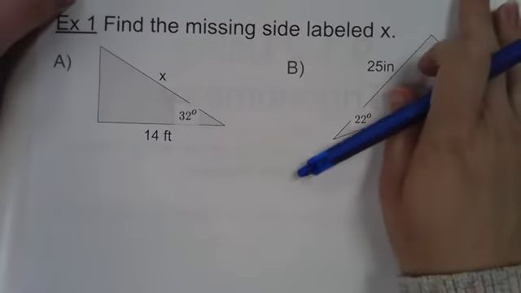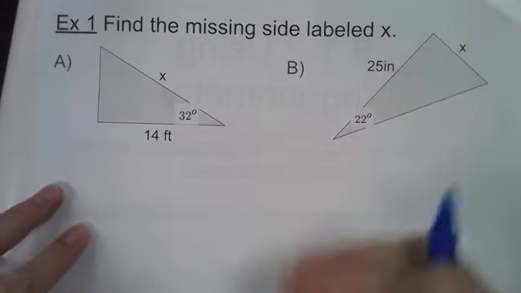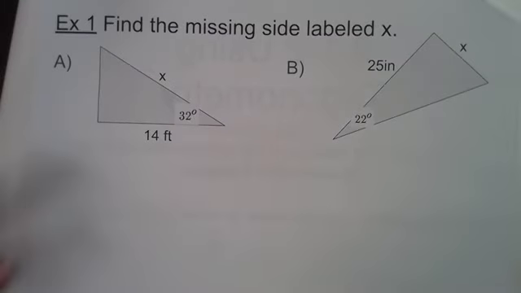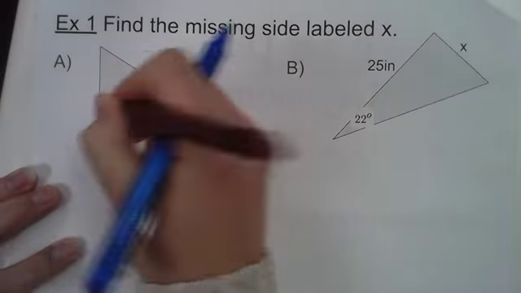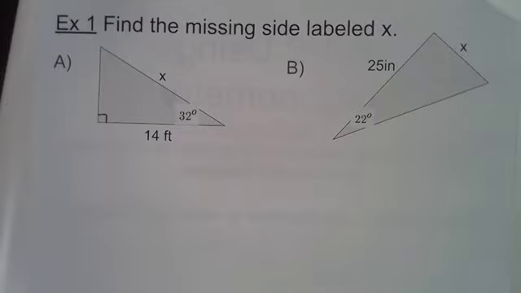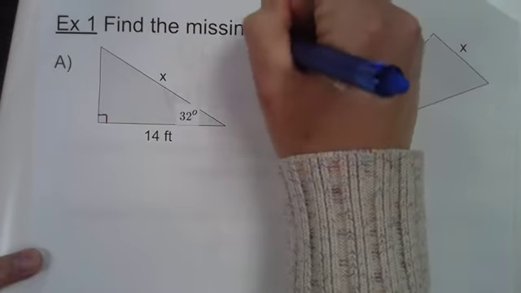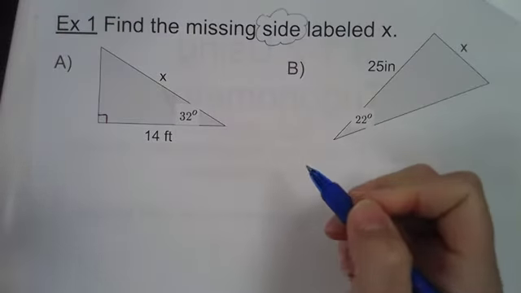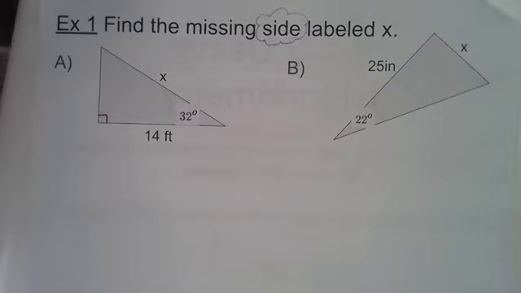So let's see here. Example 1. Find the missing side labeled X. So this is a right triangle. I do want you to draw the triangle. It is really important. So in these, we are finding the side length of a triangle. So this is really important that we understand we're looking for the side length.